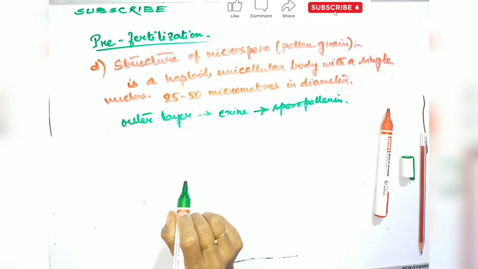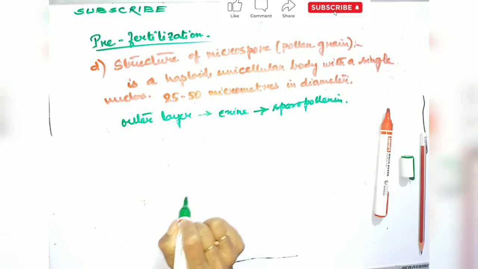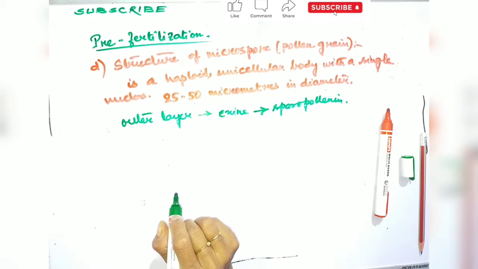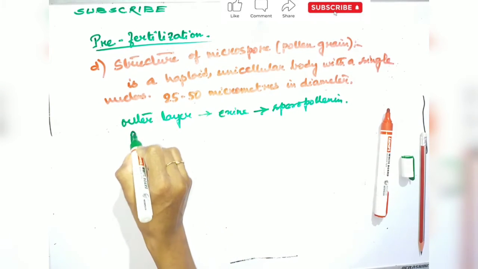In insect pollinated pollen grains, the exine is covered by a yellowish, viscous and sticky substance called pollen kit.